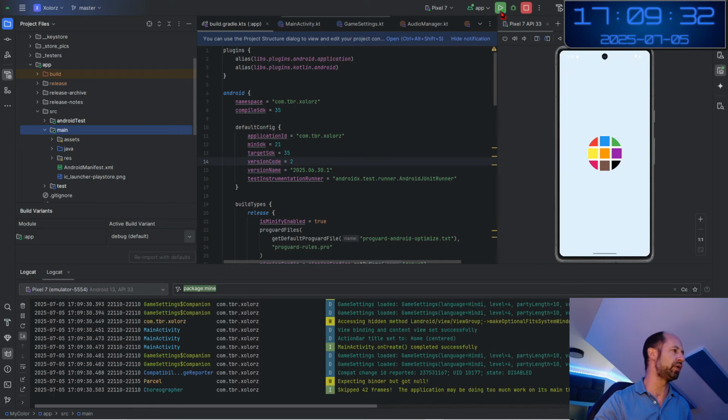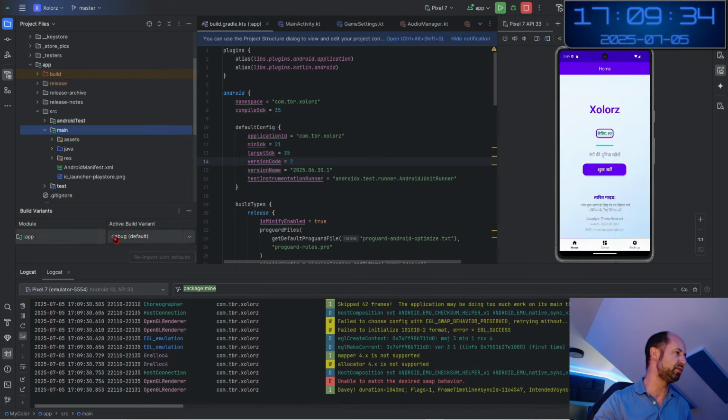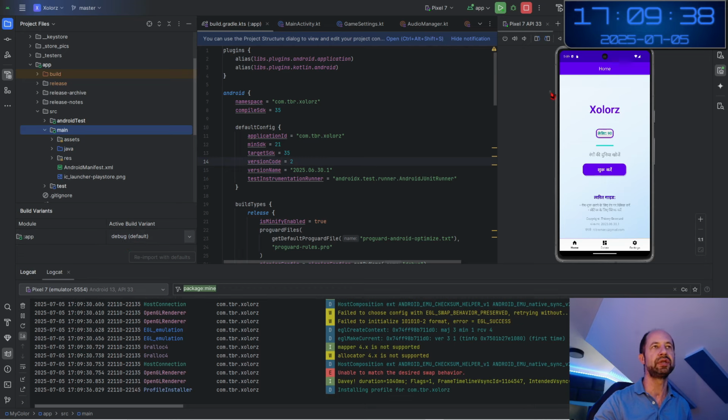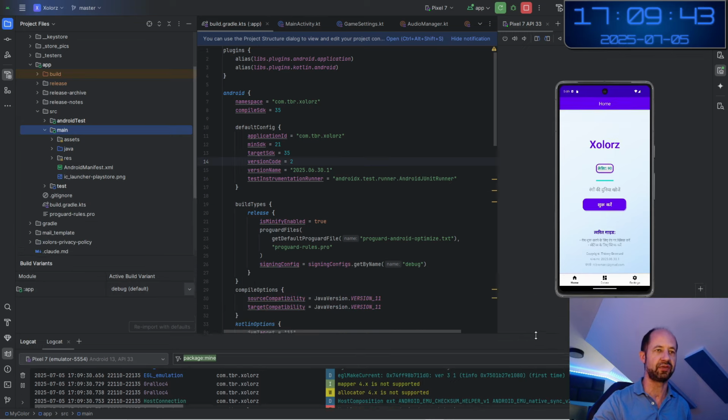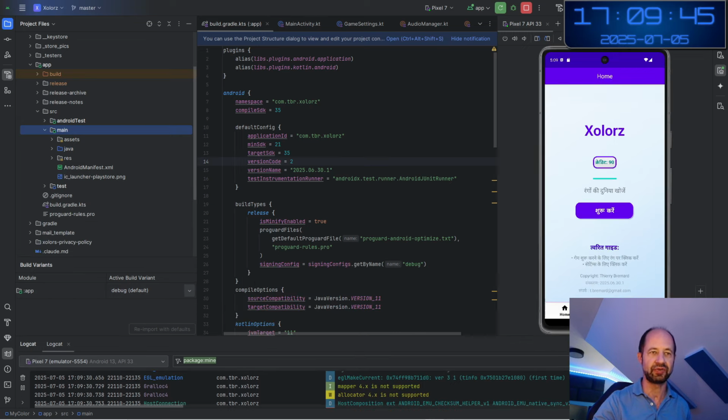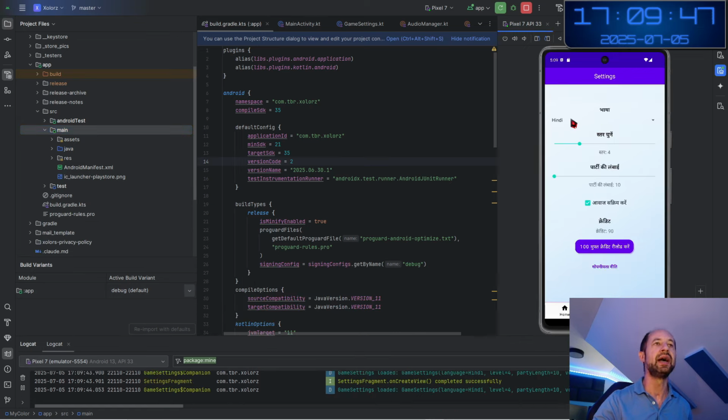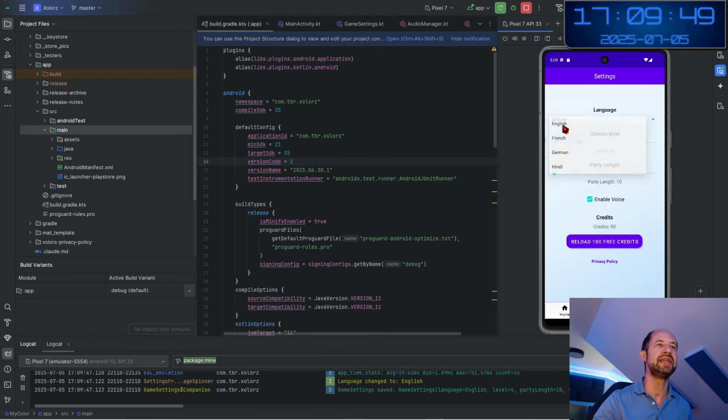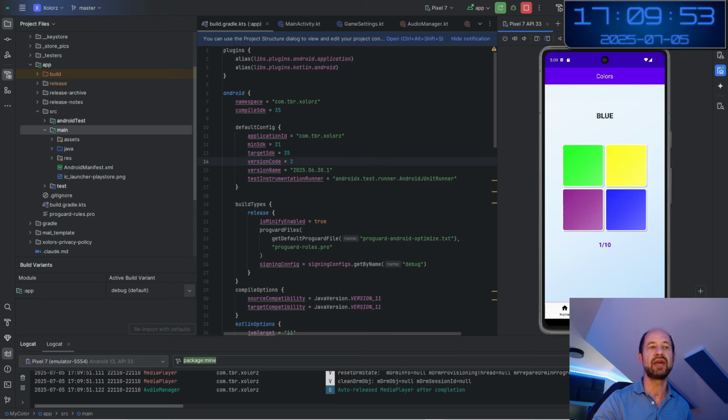I can run the app because I am currently on the debug configuration. It is running on my emulator here, and I have put in settings for different languages. That's why you see it in Hindi now. I can switch to English. The idea of the game is that when the child hears the name of a color, he should put his finger on the correct color.